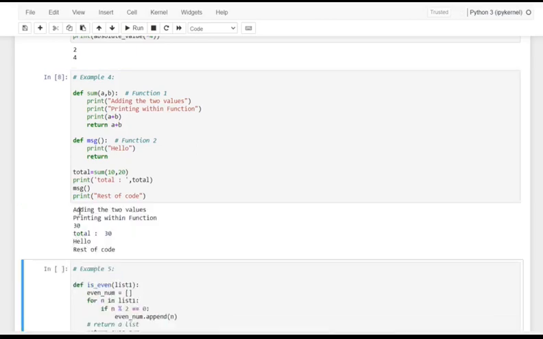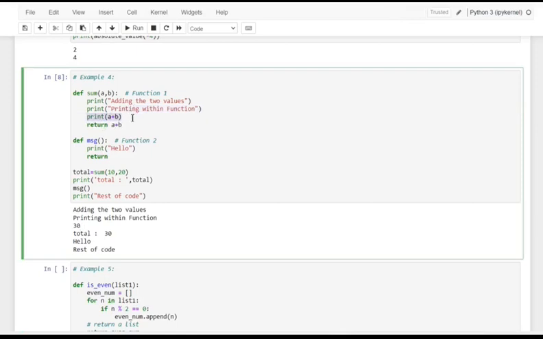Yeah, see here, dear friends, adding the two values, printing within function, this comes in function 1, and a plus b is getting the value from the sum. With the arguments 10 and 20 it added and returned the expression a plus b. So what is a plus b? It is 30. Here it prints a plus b first, and next it returns a plus b, with the description as total with a colon and then total.